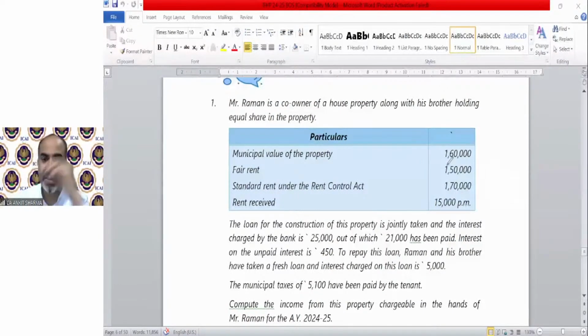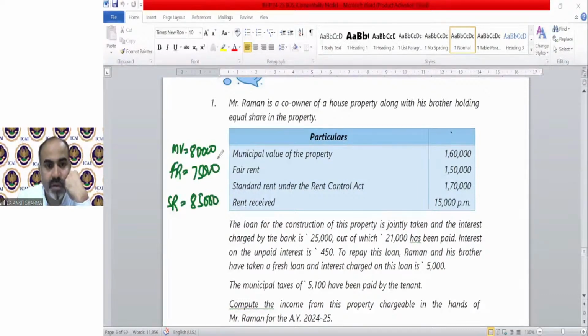So for the purpose of Raman, it's a case of D case. So municipal value, because 50%, we can take the 50% value from here. Municipal value 80,000. Then fair rent is 75,000. Standard rent is 85,000. So you can see whichever is higher is 80,000, 80 and 85, whichever is lower is 80,000.